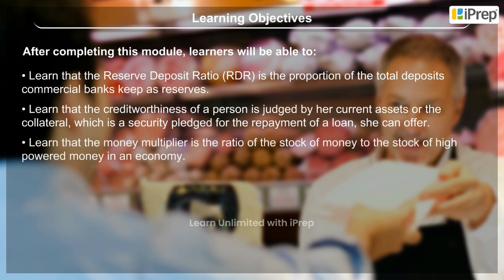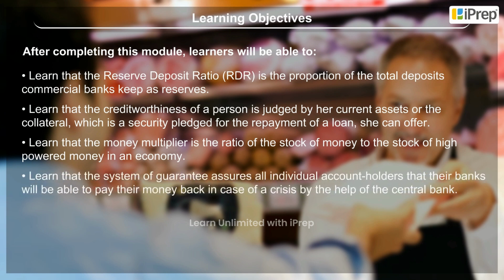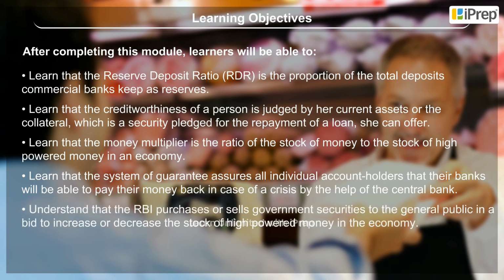Learn that the money multiplier is the ratio of the stock of money to the stock of high-powered money in an economy. Learn that the system of guarantee assures all individual account holders that their banks will be able to pay their money back in case of a crisis by the help of central bank. Understand that the RBI purchases or sells government securities to the general public in a bid to increase or decrease the stock of high-powered money in the economy.